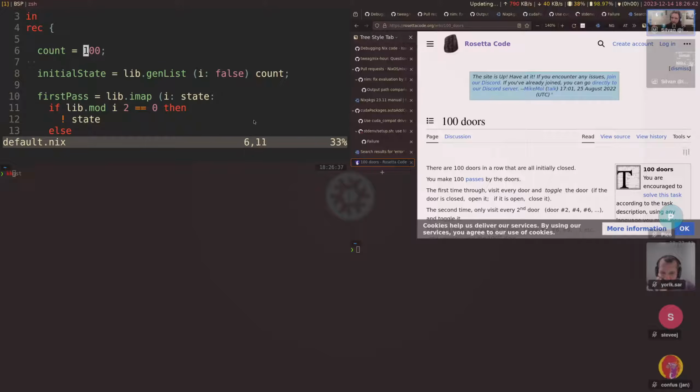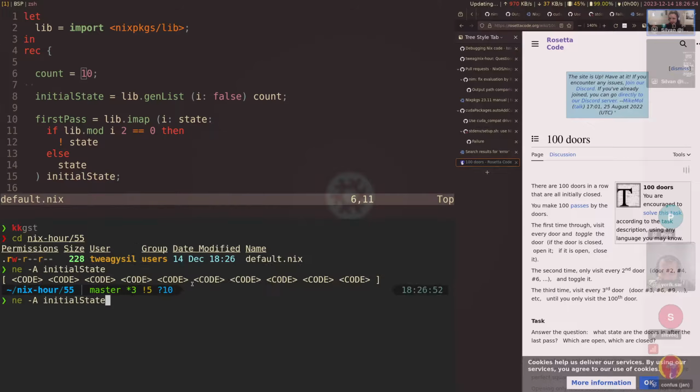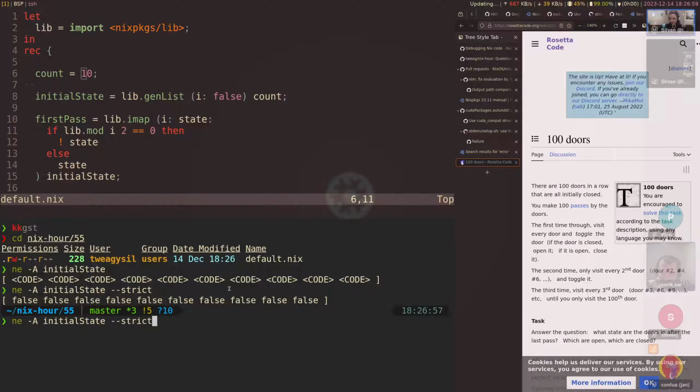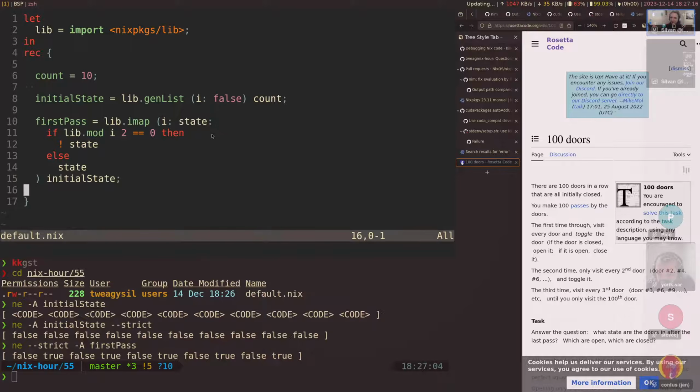Let's just check if that does what we expect. And also let's keep it only at 10 doors. All right, Nix Hour 55. And let's evaluate the initial state. We need to make it a bit bigger and add strict. Okay, all of them are false. Strict again, and now the first pass. Okay, we have false, true. So this is only every second. Door number 2, is this right? That is right. Okay, no failure so far.